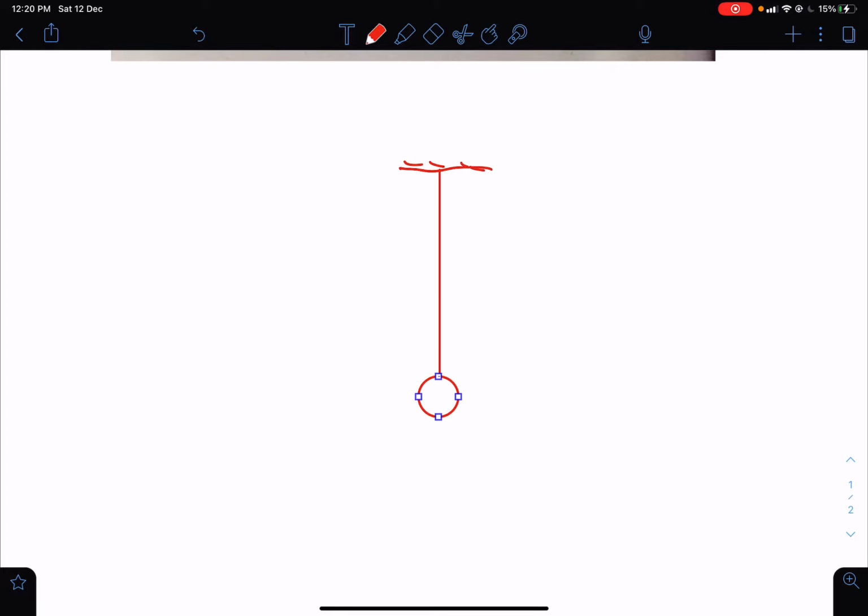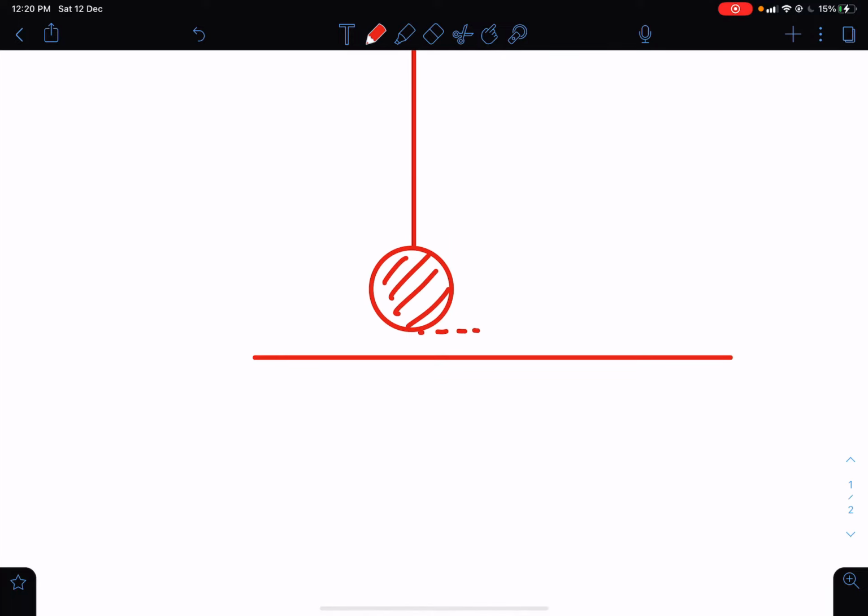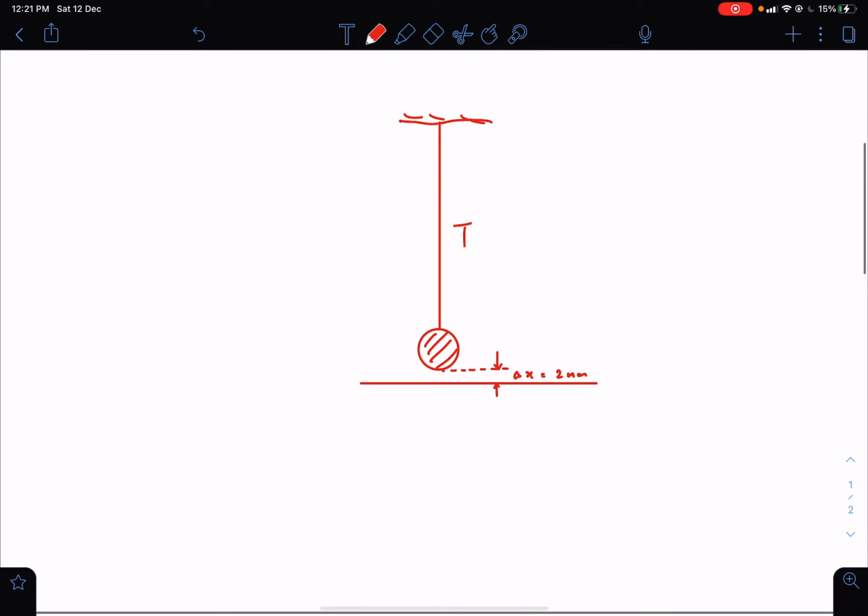then there is a gap. And how much is this gap? This gap is, let's say, delta x, which is given to be 2 millimeter, and it is already under tension, like T equal to mg.